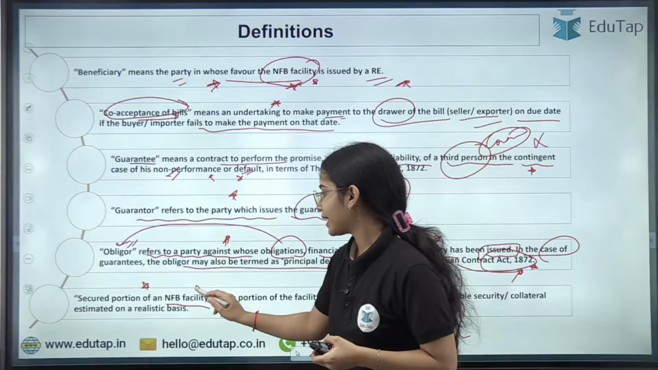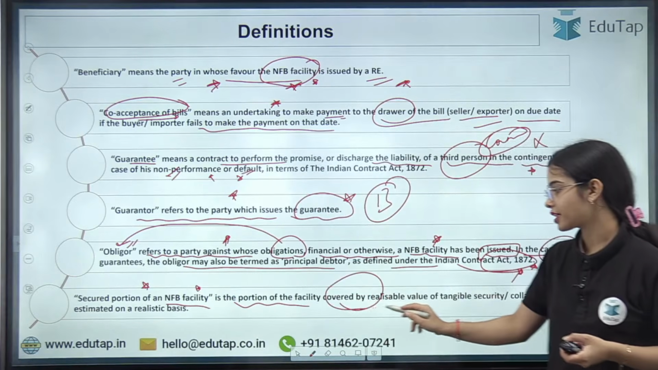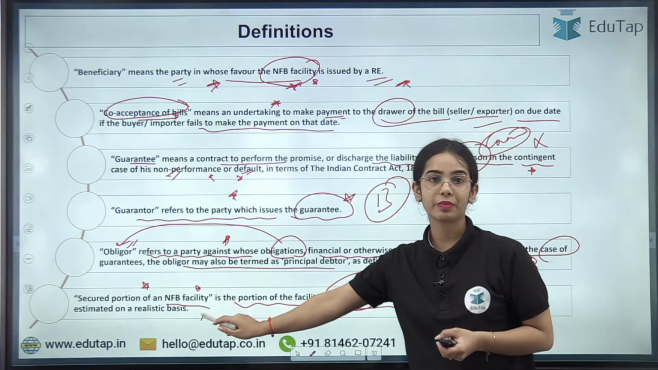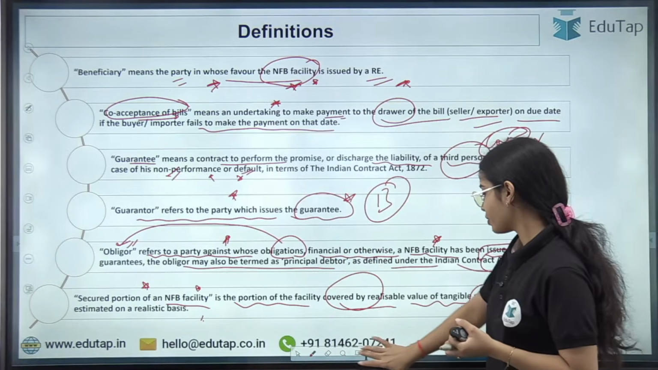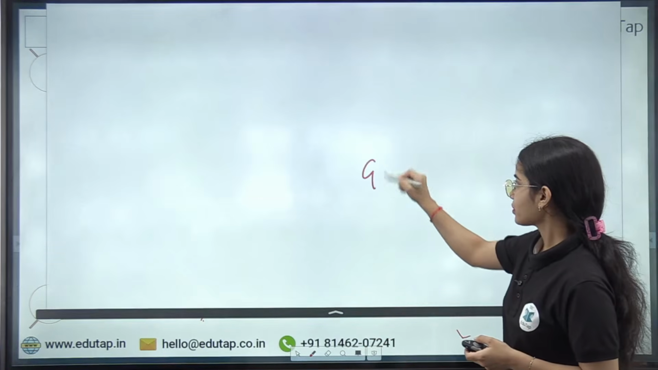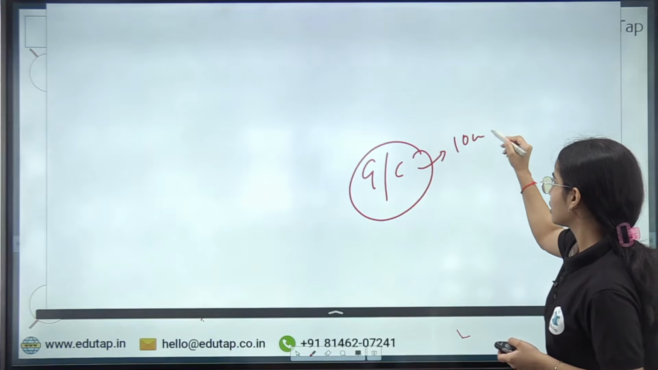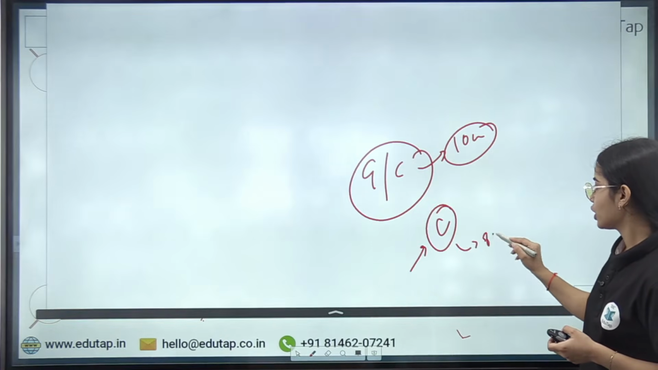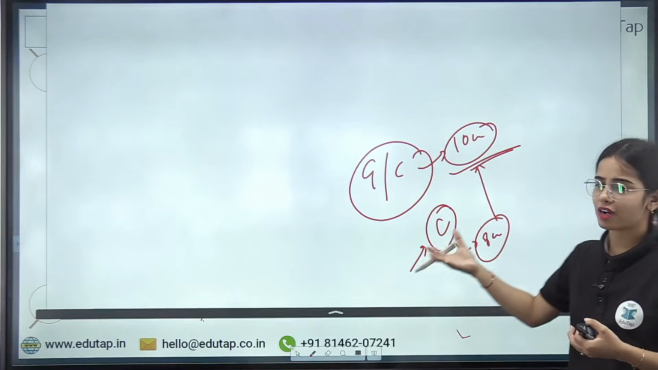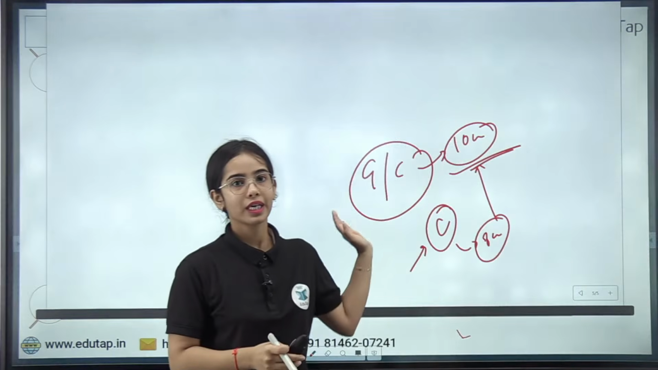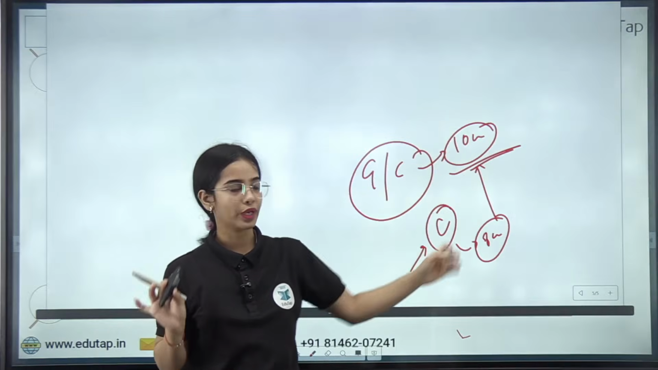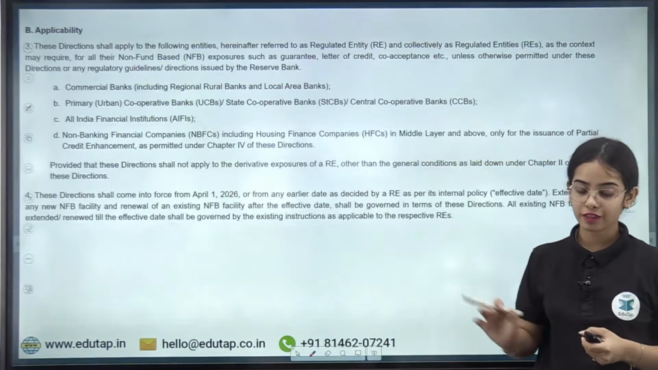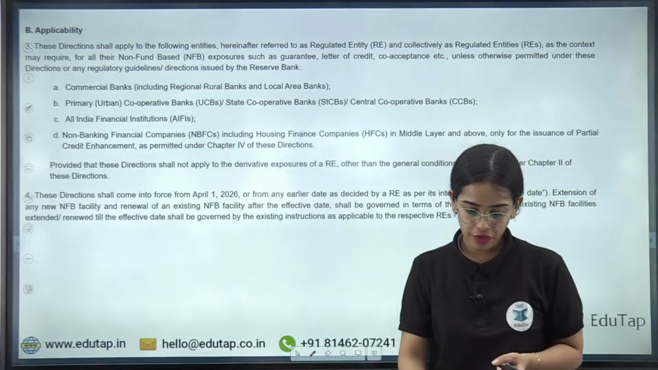So the secured portion of an NFB facility is the portion of the facility that is covered by the realizable value of a tangible security or collateral estimated on a realistic basis. Basically, if the guarantee or the co-acceptance is worth, let's say, 10 crore and the collateral given by the buyer or the contractor is worth 8 crore, that means nearly 80% of the guarantee is secured through the collateral. That is the idea. Any confusion in the definitions? The guarantee, the co-acceptance of bills, is it clear? Any confusion, anyone? Moving forward with the applicability now.